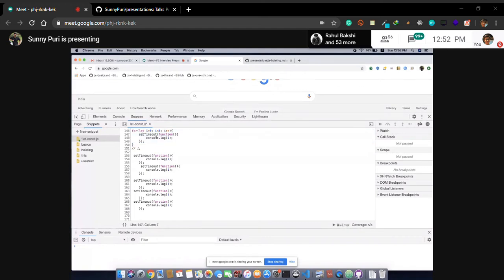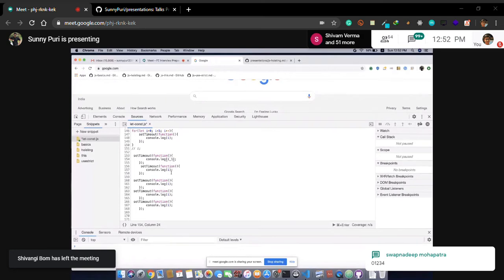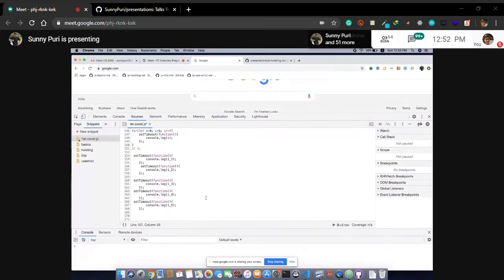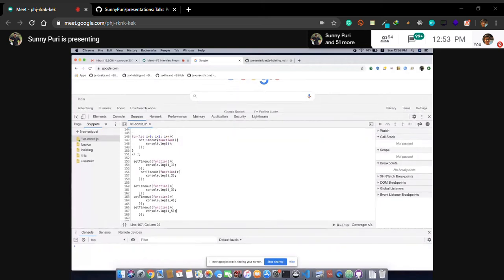So what is happening? Every time it iterates, it creates a new i. For example, i_1, i_2, i_3, i_4, i_5, and everyone is having their own different value. In case of let, it has its own instance, its own reference. It is not pointing to the same i. So it means the first time i1 is 0, i2 is 1, i3 is 2, something like this.